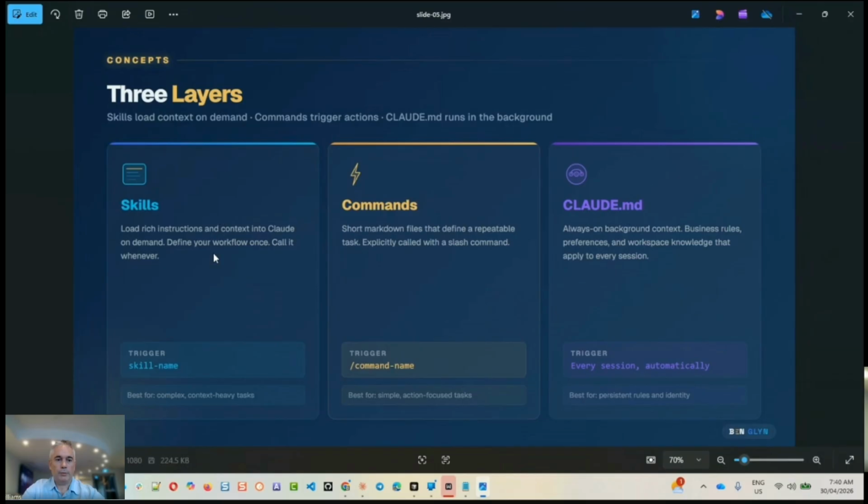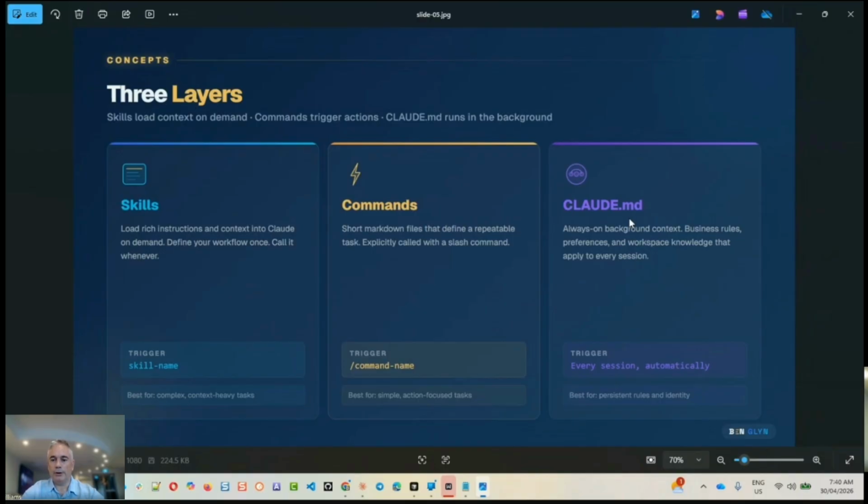Often there's confusion between skills and commands. With a command, you use the / symbol, and then you type in the command name. So that gets explicitly called rather than implicitly. And then with the CLAUDE.md file, we touched on that last week. What we said was that's a really important file. It's like your system prompt, or it's like your brain.